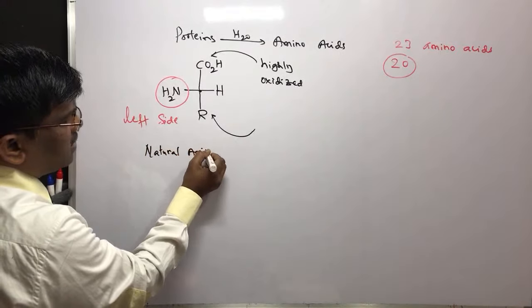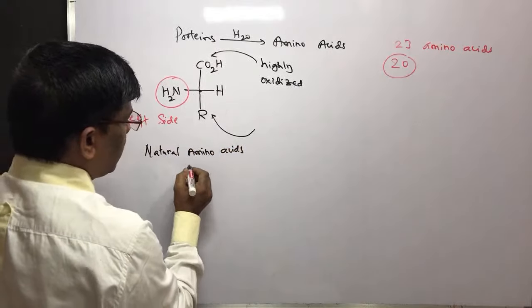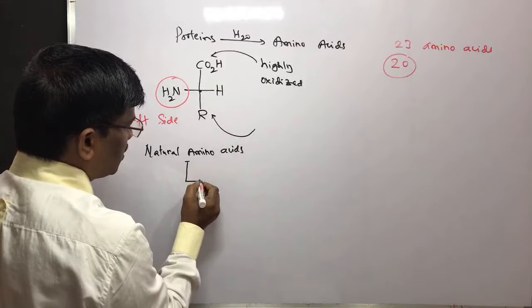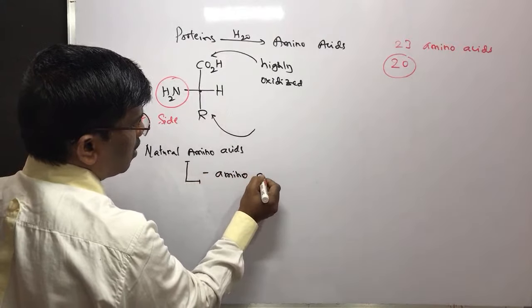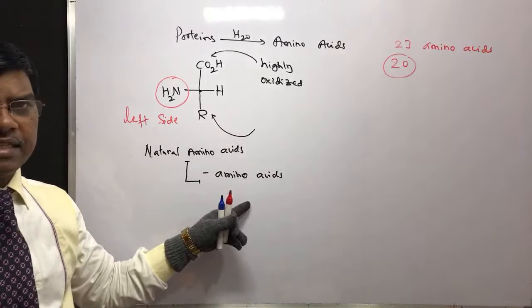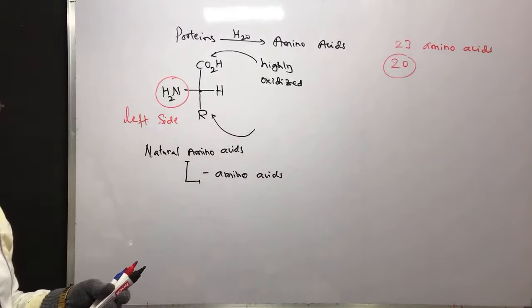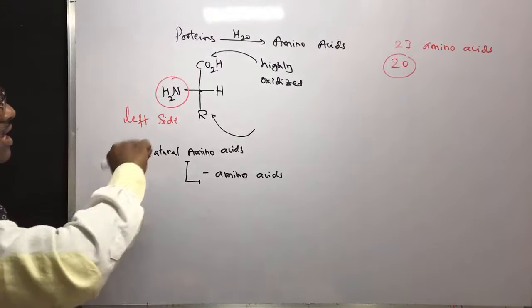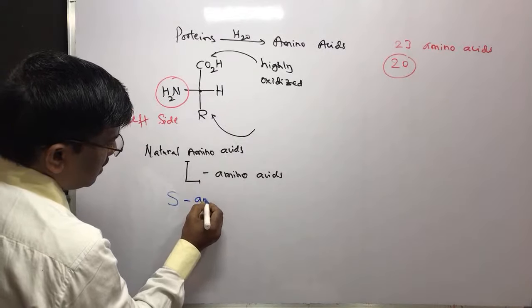Natural amino acids are having left side, means L amino acids. Dear students, please remember L amino acids. This is the configuration, L amino acids. And when it comes to RS absolute configuration, these are S amino acids.